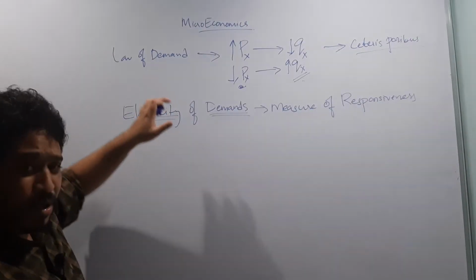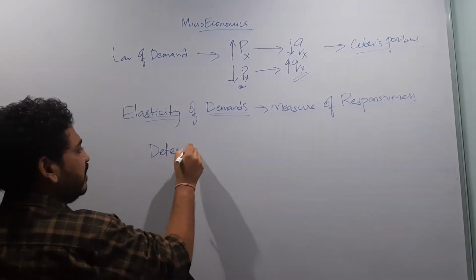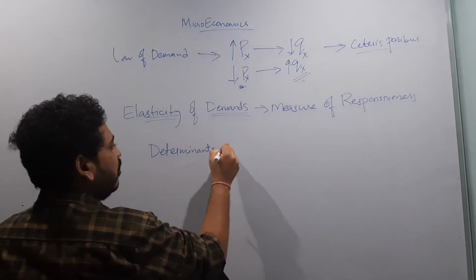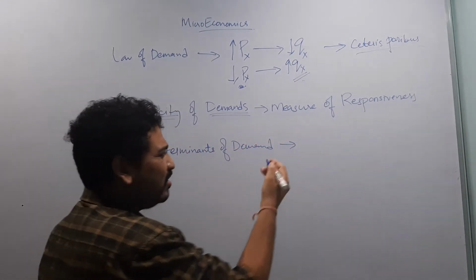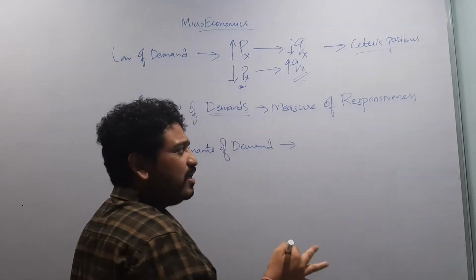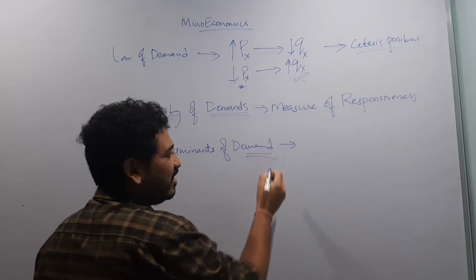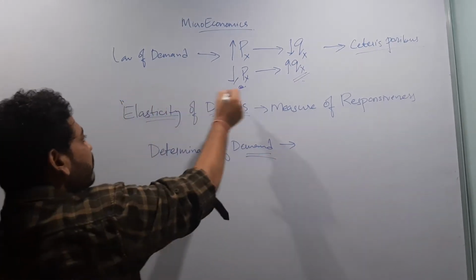Now I hope you can recollect that I taught you the determinants of demand, and there were a lot of them. But there were three very important determinants which are central to understanding the problem of elasticity of demand.